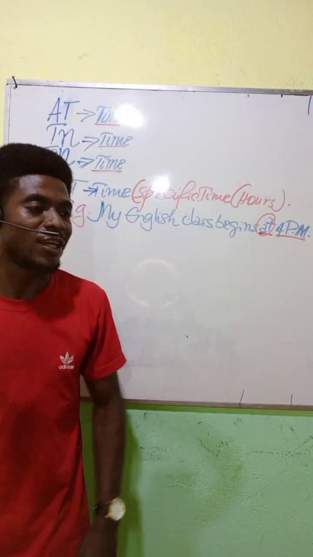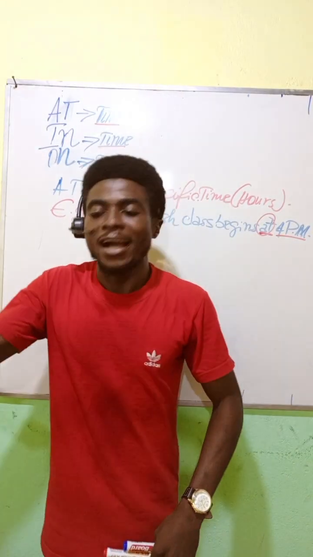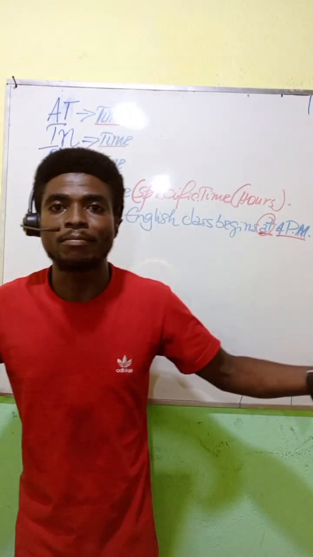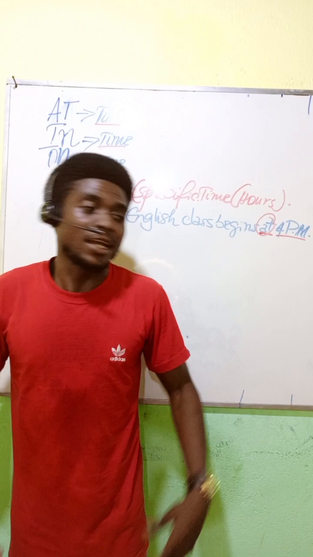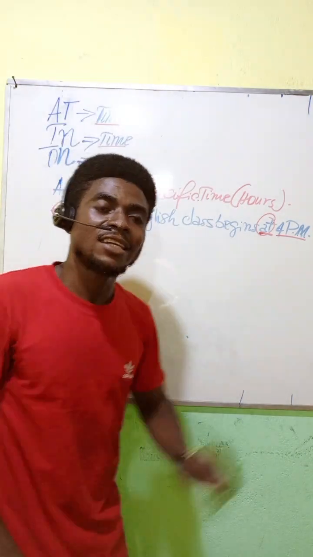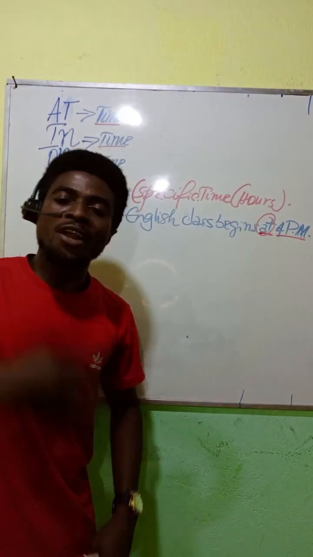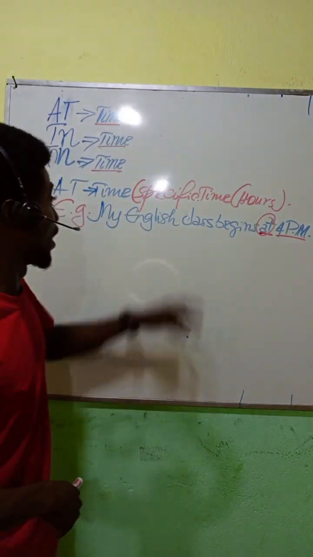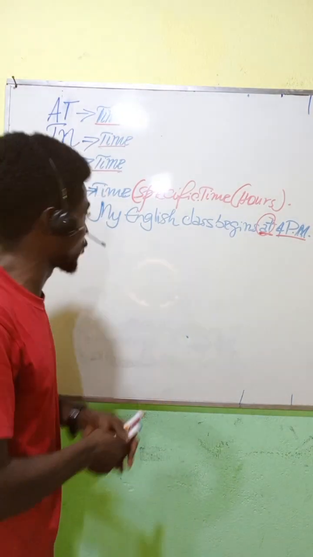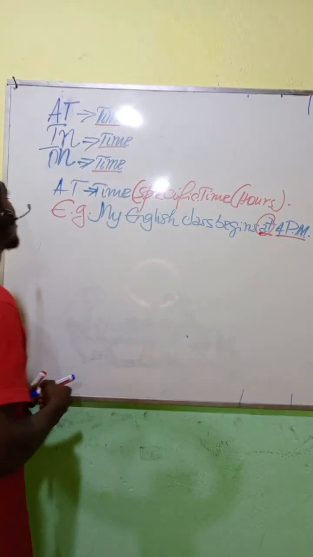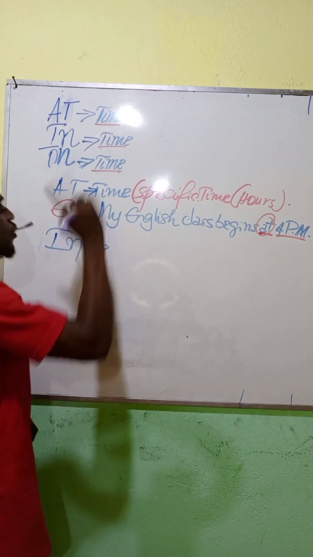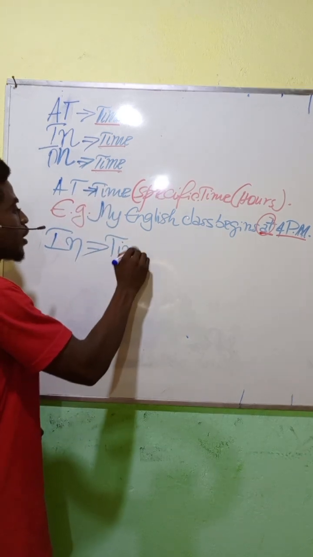For example, I usually go to bed at 11 p.m. Our English class finishes at 6 p.m. So whenever we talk about time in terms of hours, please don't hesitate to use the preposition at.